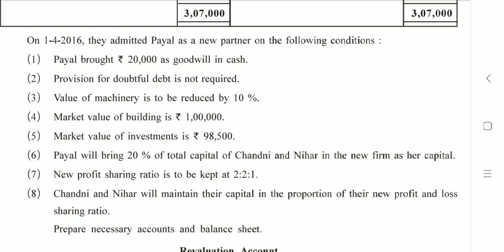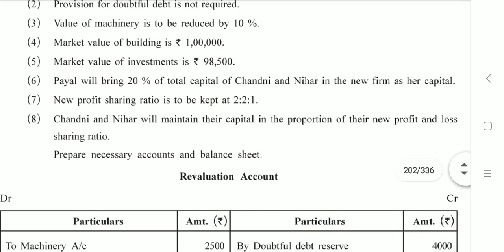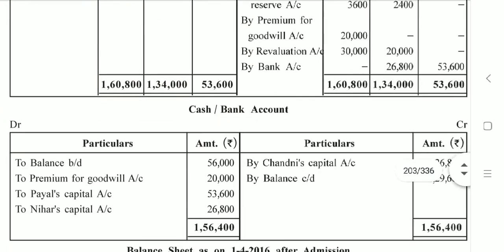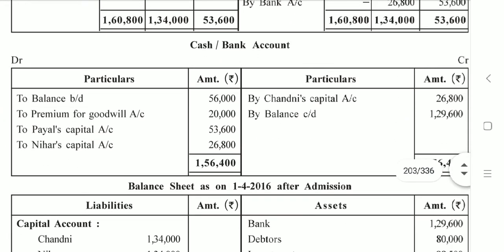Whenever a new partner brings the premium for goodwill in cash, what is the journal entry? It is cash account debit 20,000 to premium for goodwill account. Posting for this is in cash account and in partners capital accounts.